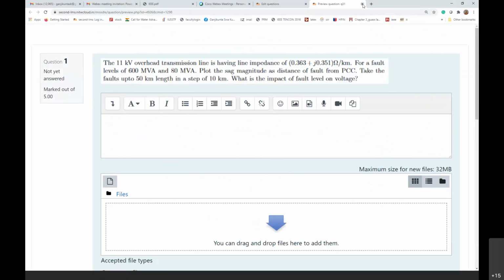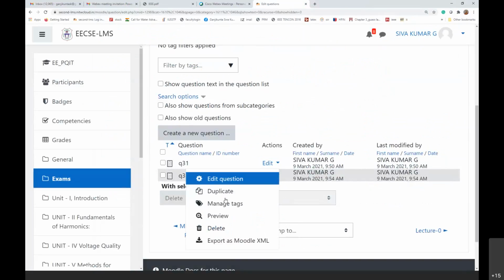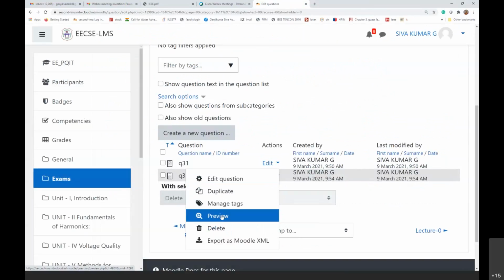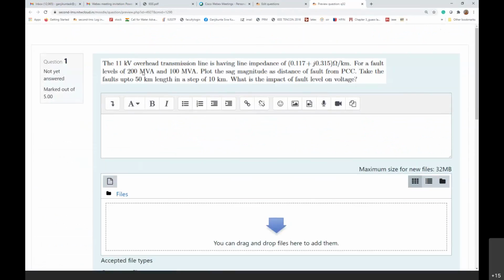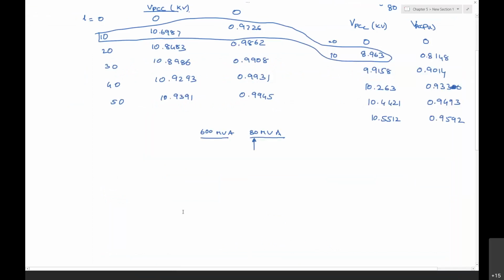And there is one other question in the similar Q3, in which the line impedance or the fault impedance has been varied from 0.117 to J0.315 ohm per kilometer. We need to do it for 200 MVA and 100 MVA, and find out what is the impact of fault level on the voltage. I will just give the answers for that question also.